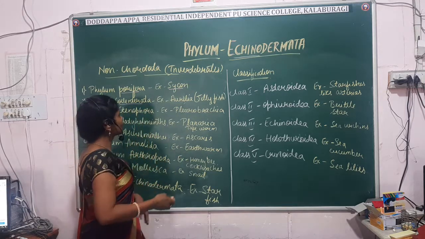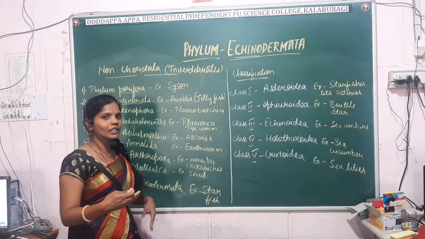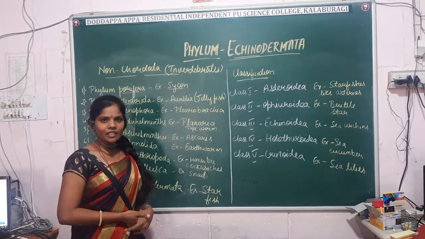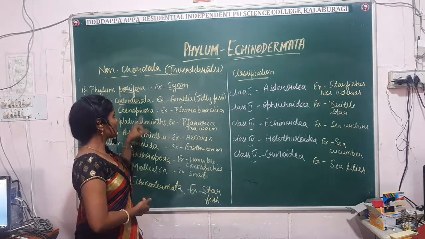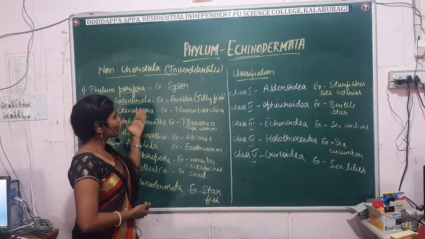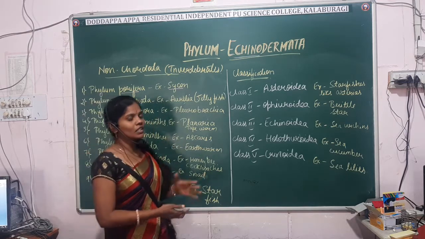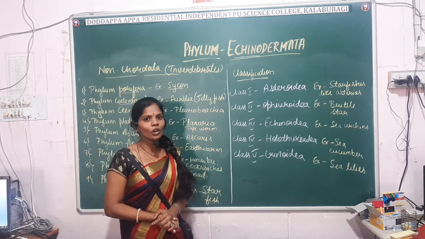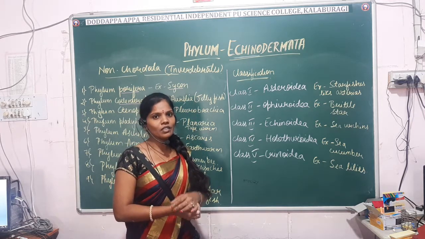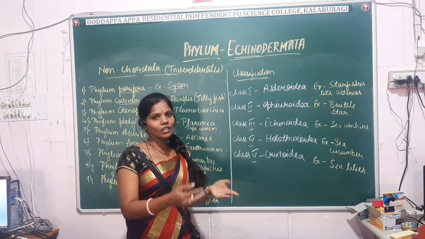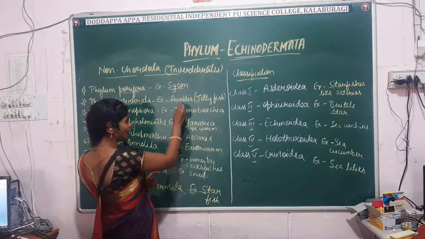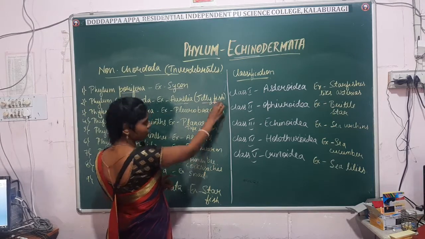The second is the Coelenterata. Coelenterata, commonly known as Cnidaria, has the presence of nematoblasts or stinging cells as its characteristic feature. Another important characteristic feature is the alternation of generation, that is the presence of polyp and medusa, which gives rise to both sexual as well as asexual reproduction. The common example is Aurelia, that is the jellyfish.